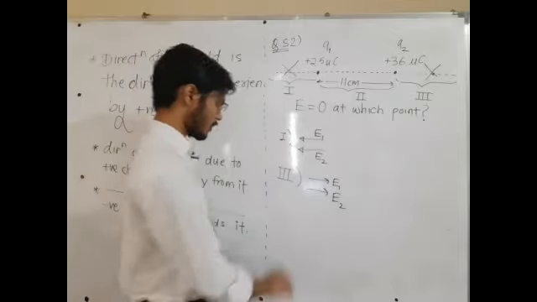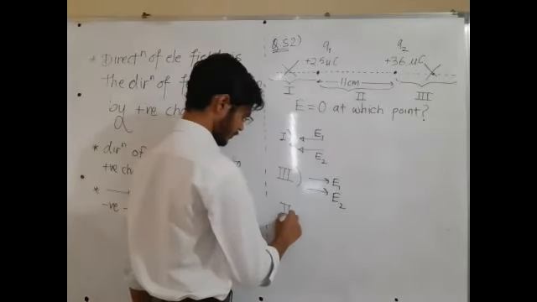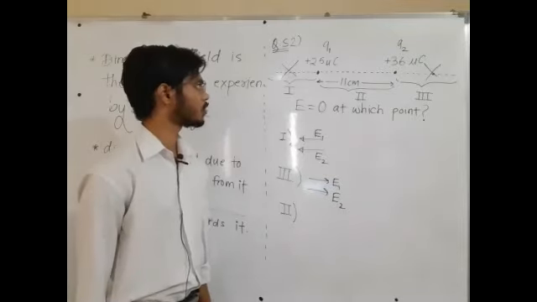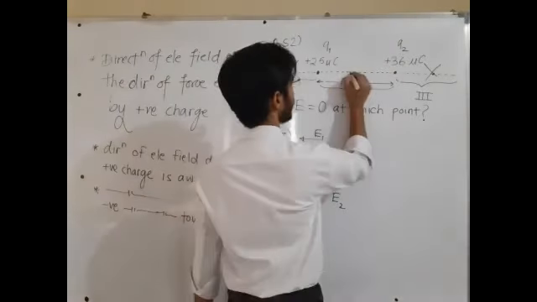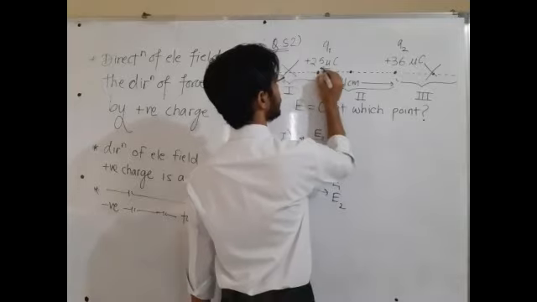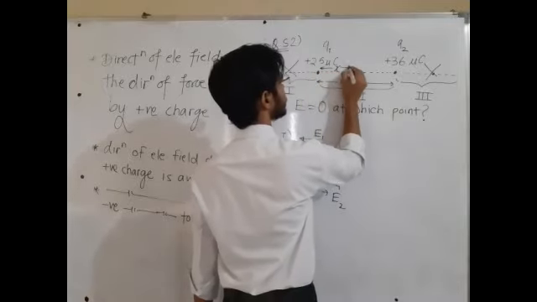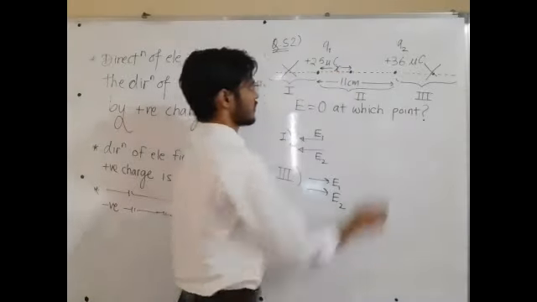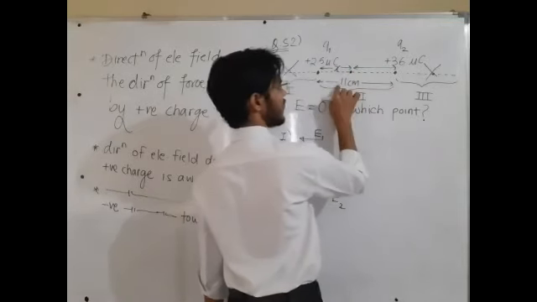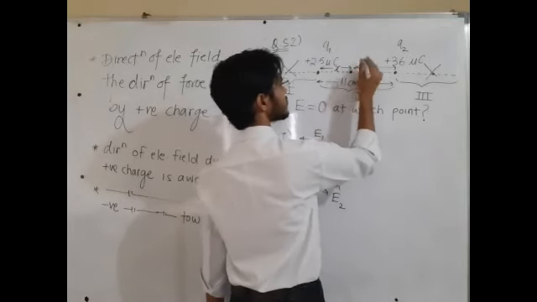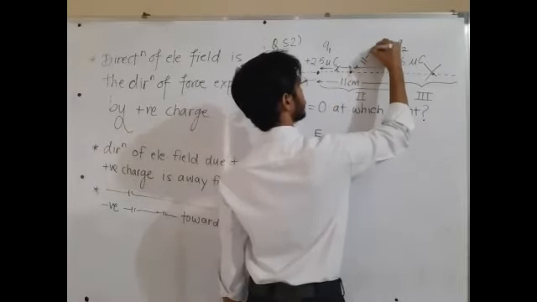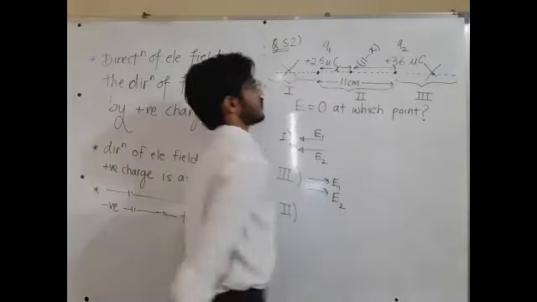Okay, sir. Now let us understand what happens in region number 2. Let's say the point is located here. This distance is x. So this distance will be 11 minus x, because the total distance is 11 centimeter. This is x centimeter, so this must be 11 minus x.